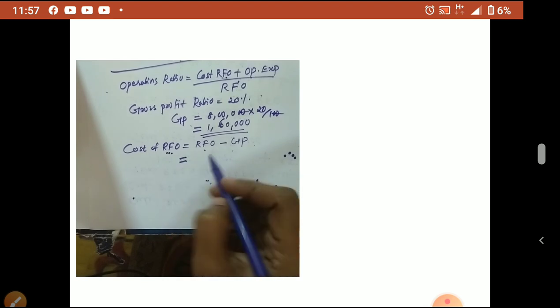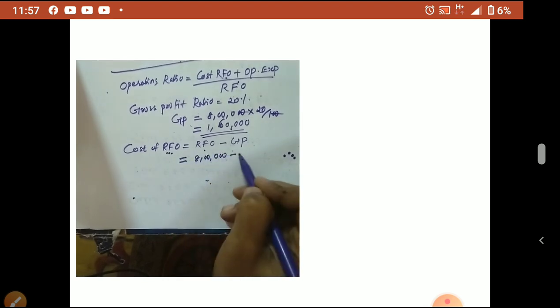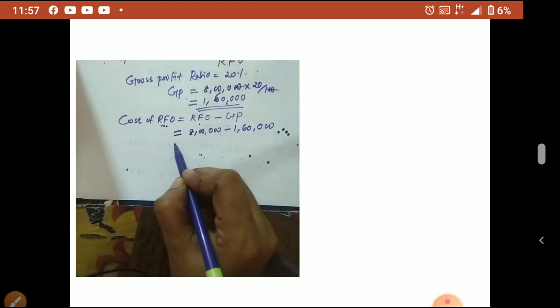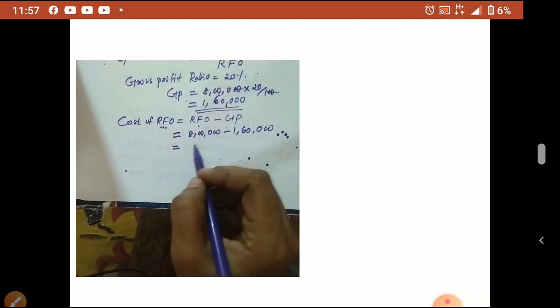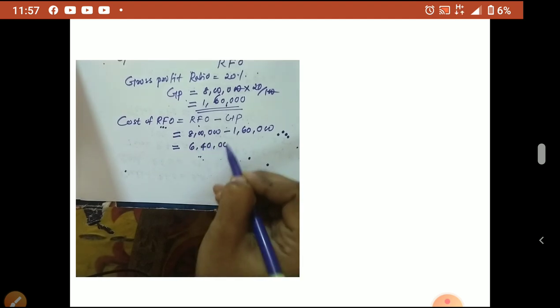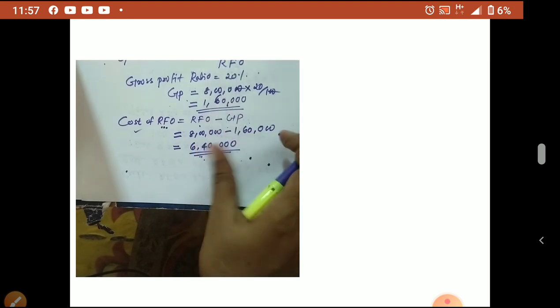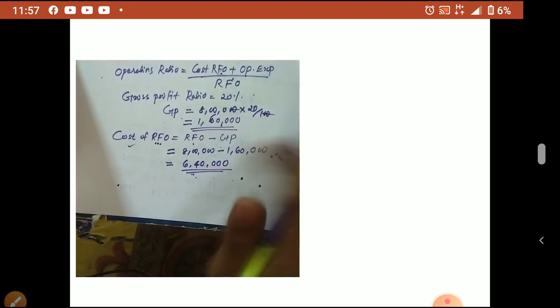So revenue from operation 8 lakhs minus gross profit 1,60,000, cost of RFO is 6,40,000. So we got one item of the equation, cost RFO.